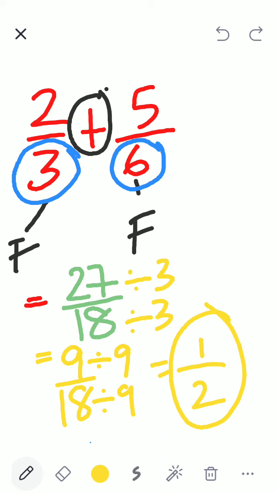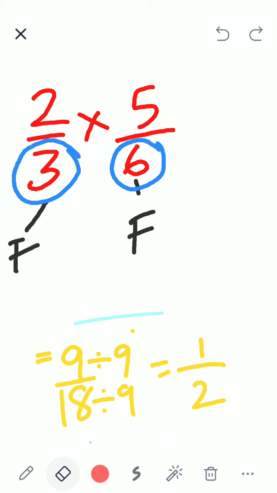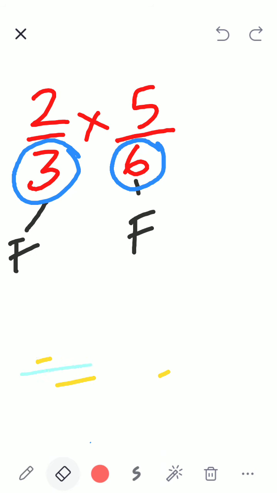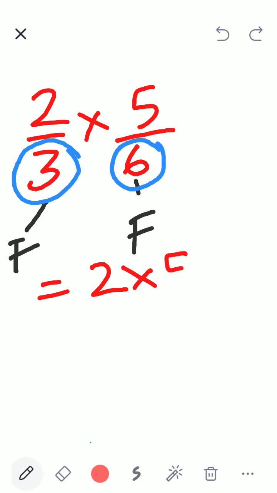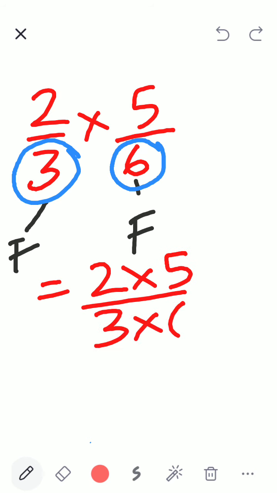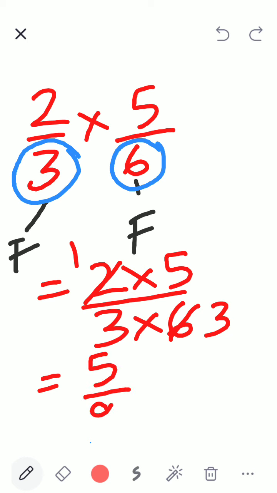So this is how things become different just because your operation sign was plus. If your operation sign was multiplication, then the answer would be direct. What would the answer be? Tell me somebody. 2 into 5 upon 3 into 6. Combine. Then I will do 2 ones are 2, 2 threes are 6. So I will get 5 by 9. Finished.